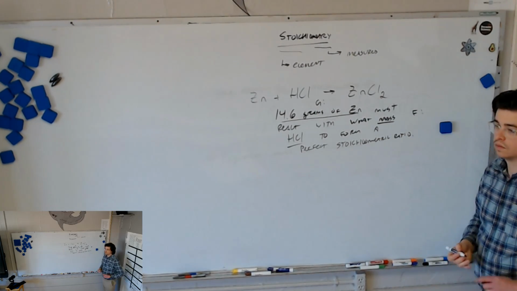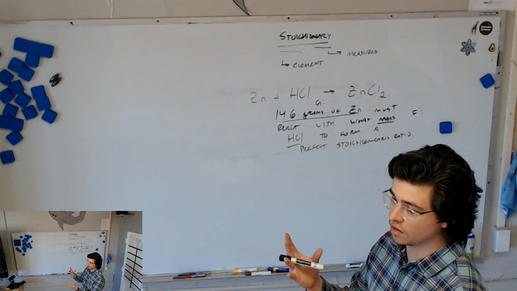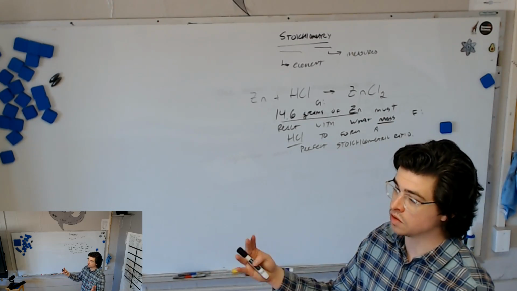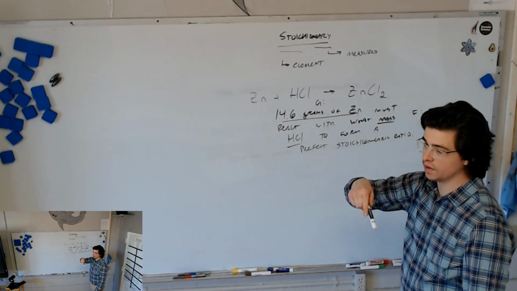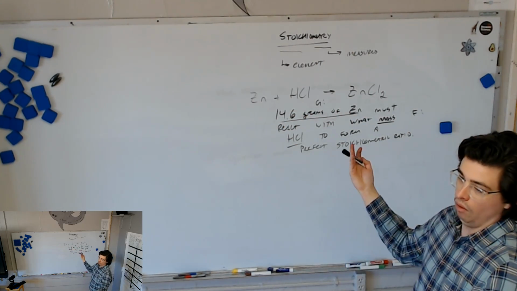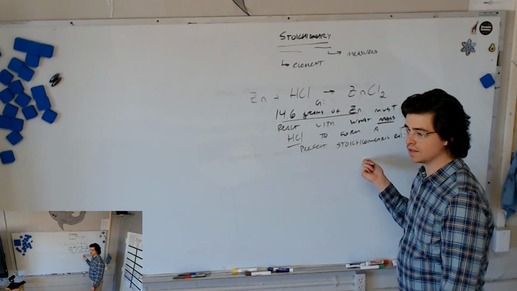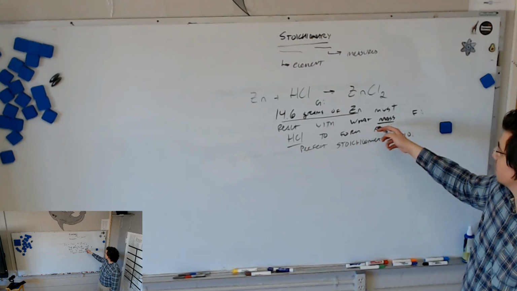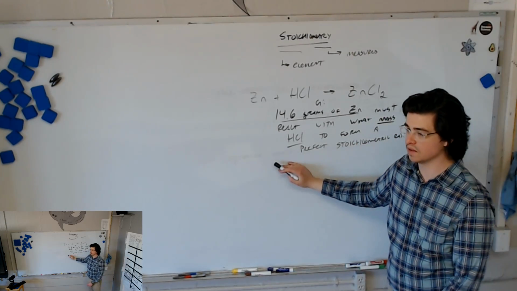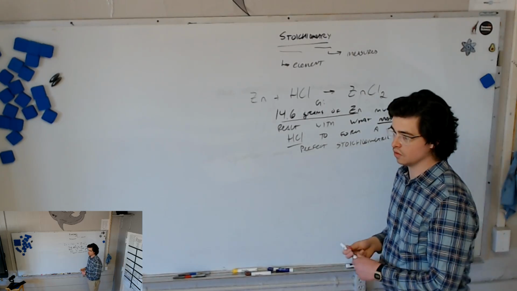When you said perfect, what's that mean? We're going to get to that later. But perfect stoichiometry basically is the ratio that these two things would need to have so that we use both of them up and it makes as much of this as we can without wasting either. We will talk about that in a future lesson. I just don't know why we're writing it down now. Because we have to have a true question. I can't just write 14.6 grams of zinc must react with how much hydrochloric acid, because that means nothing. So in order for it to be right, even though we don't know about this yet, they have to write this out so it's correct.